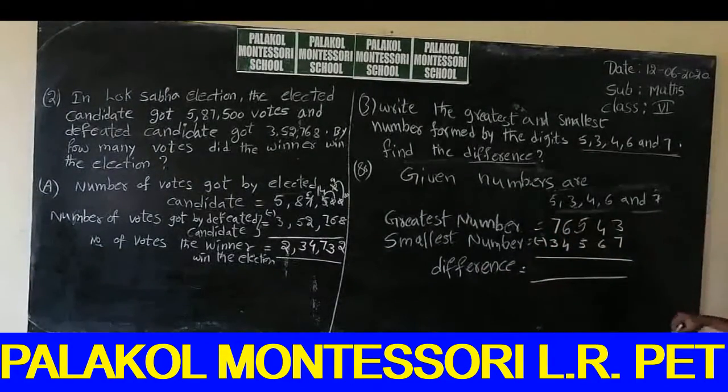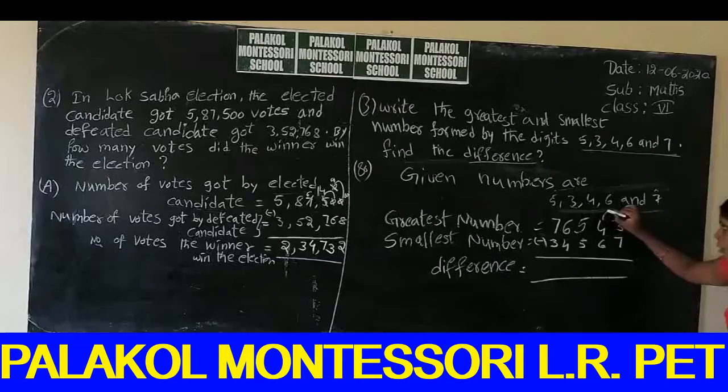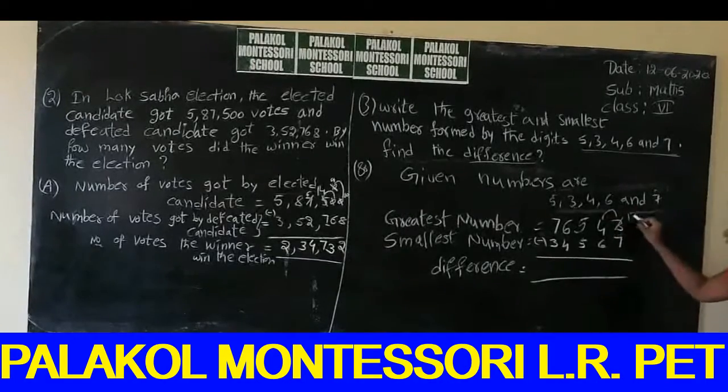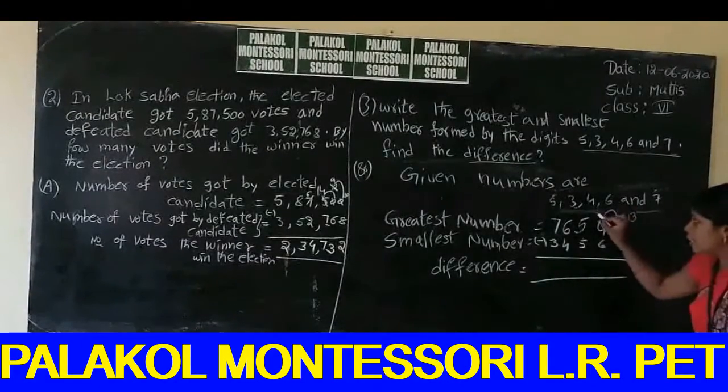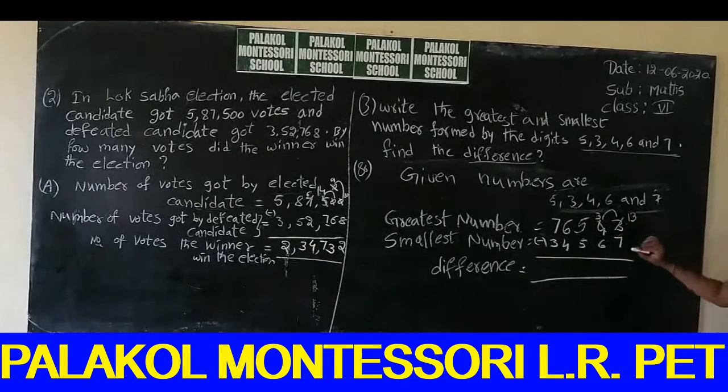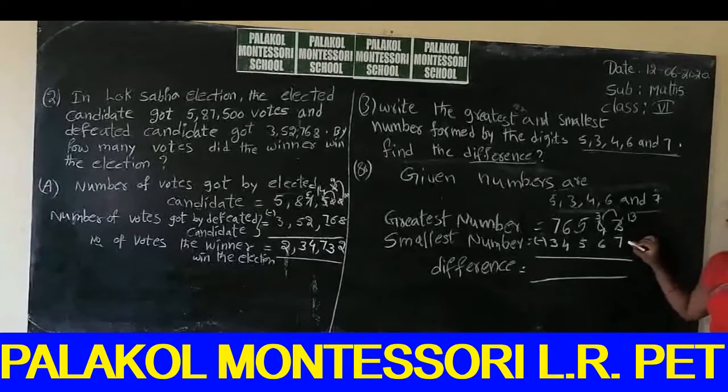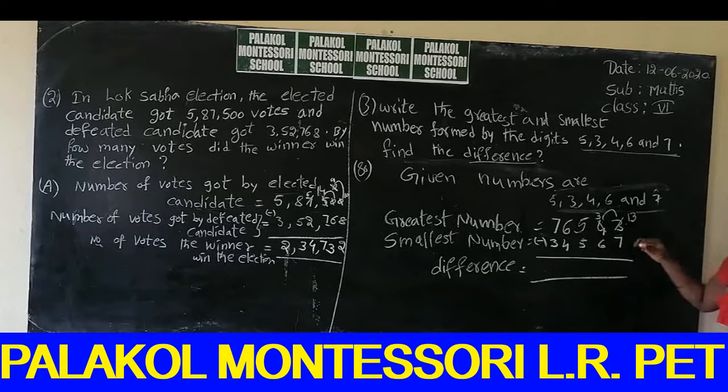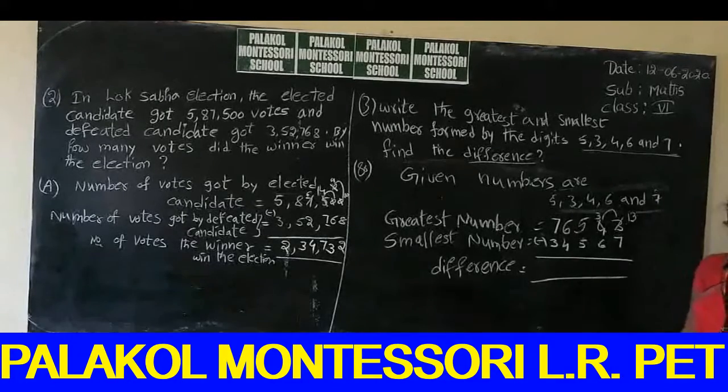Is it possible to subtract 7 from 3? No, it is not possible. So we do borrowing. 3 will become 13 and 4 will become 3. So to subtract 7 from 13, because this is the greatest number and this is the smallest number. In subtraction, we can subtract only from the greatest number to the smallest number. So we count 7 after, up to 13. 7 after 8, 9, 10, 11, 12, 13.